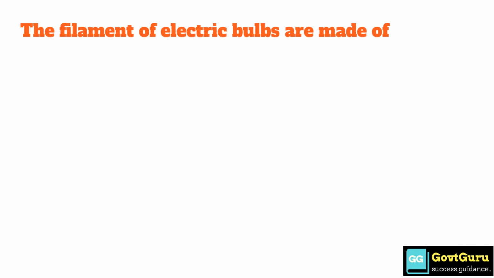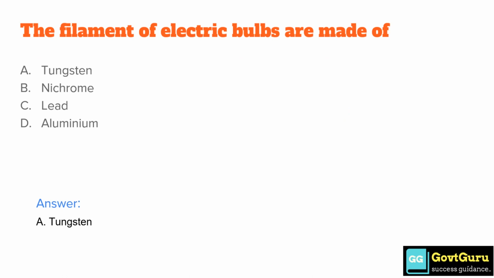The filament of electric bulbs is made of option A, tungsten. Option B, nichrome. Option C, lead. Option D, aluminium. So the correct answer is option A, tungsten filaments.